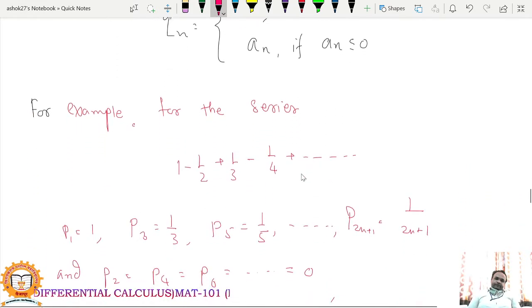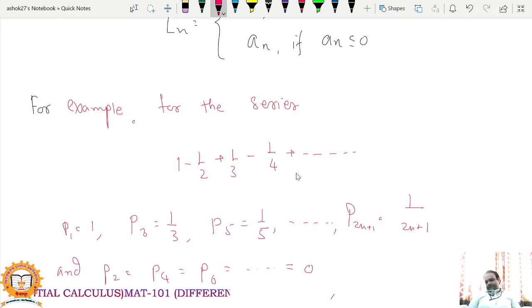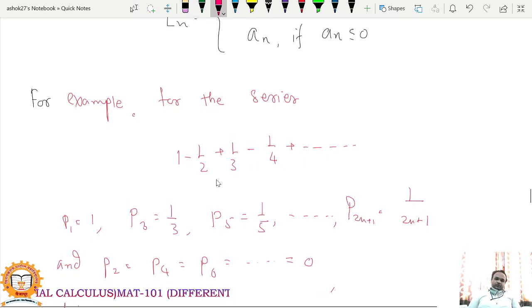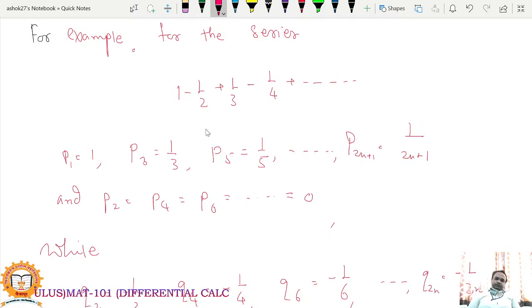Alternately, for example, let us take the series 1 minus 1/2 plus 1/3 minus 1/4 plus, goes to infinity. So what is P1? P1 equals 1, P3 equals 1/3, P5 equals 1/5. So we are considering only positive terms in the P series. First term 1, second 1/3, 1/5, and likewise.